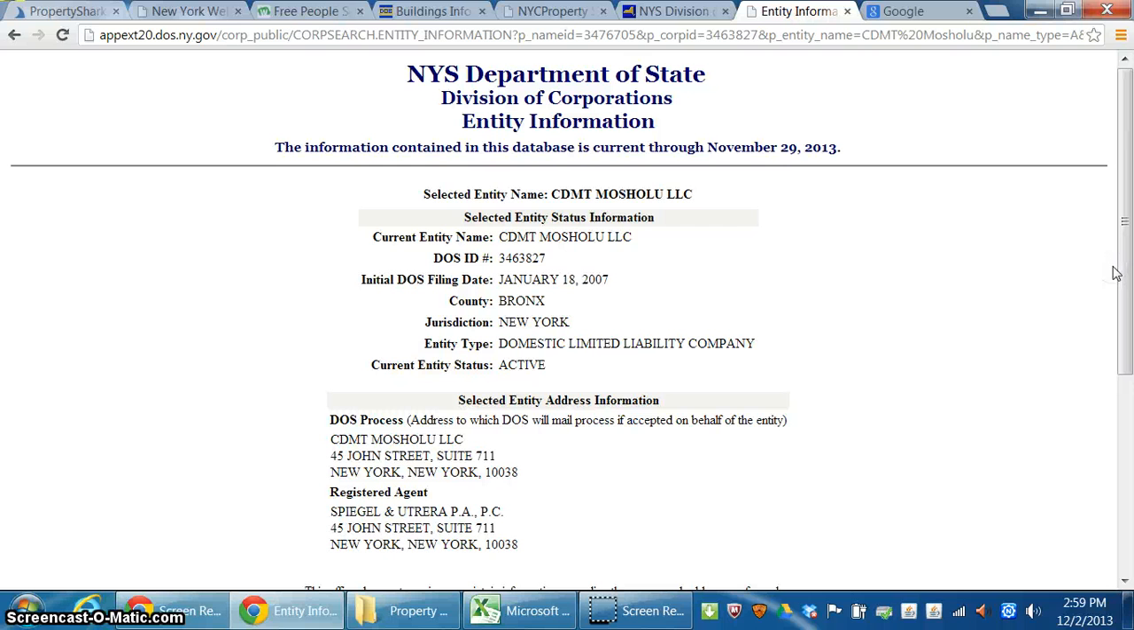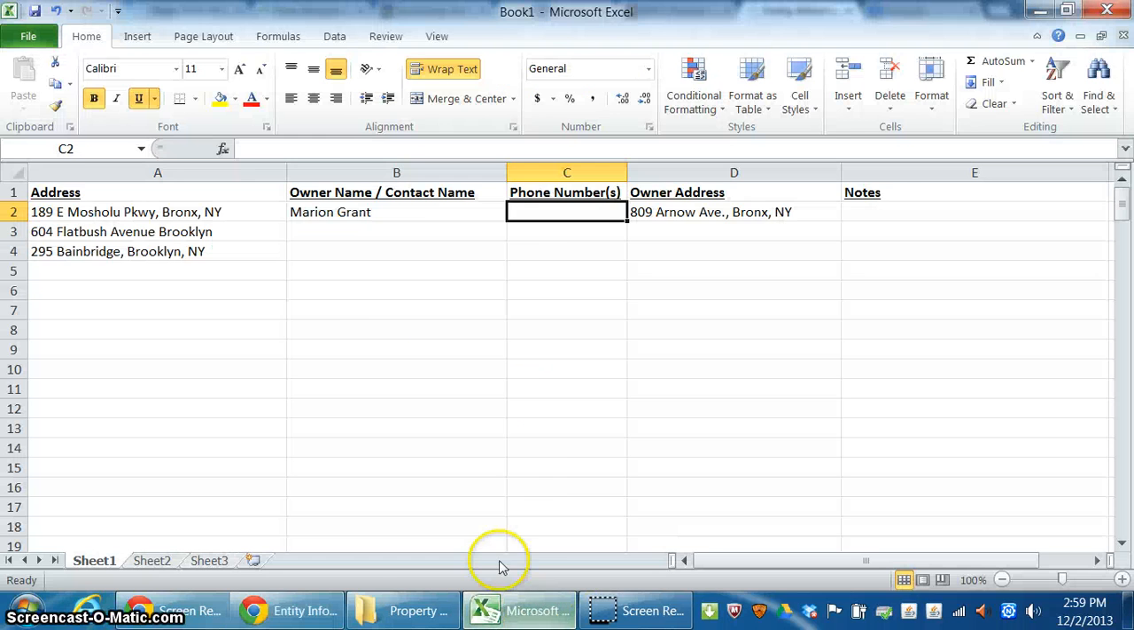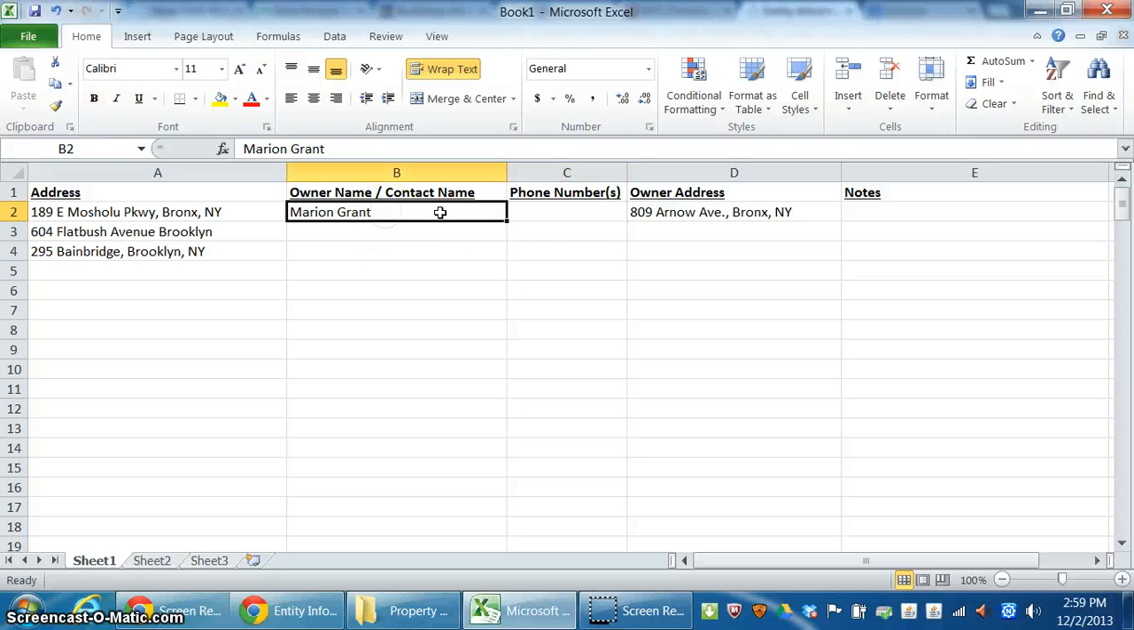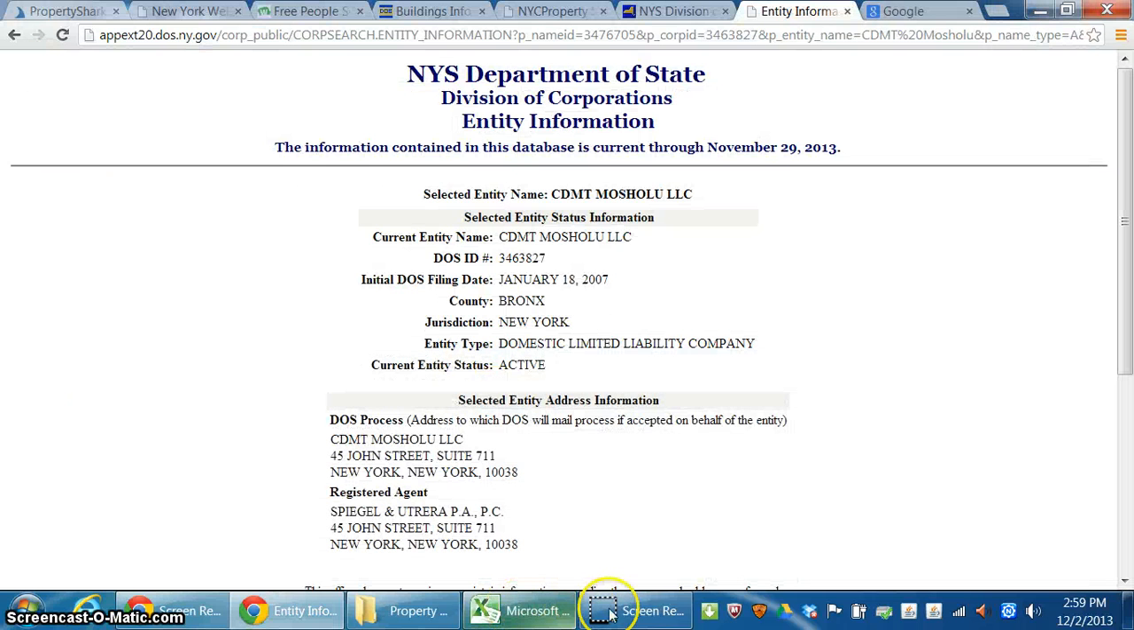Okay, so now we know the owner's name in the app. We've gotten deeper in the company, but we don't have a phone number, and we have an address. All right. So the next step we're going to do is say, okay, we've exhausted all of our options as far as trying to find the owner. Let's find somebody that is close to the owner.